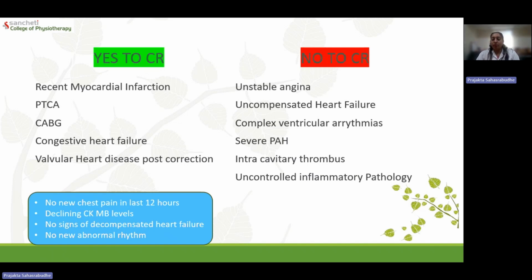So, decompensated heart failure signs are: the patient is having bilateral pedal edema. When we auscultate the patient, there are basal crepitations present. The patient may have bilateral pleural effusion, ascites, and all these problems may exacerbate when we are trying to do physical activity. So, if the patient has all the yes, and does not have anything from the blue box, in that case, we can start with phase 1 cardiac rehabilitation.